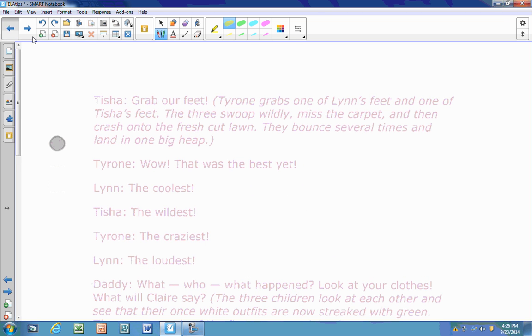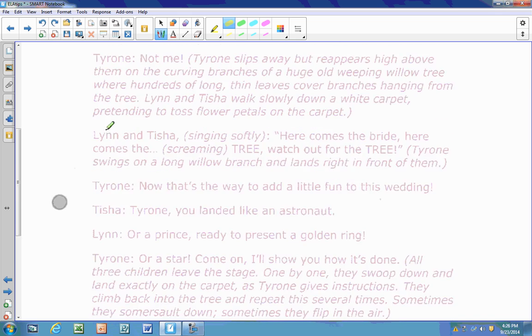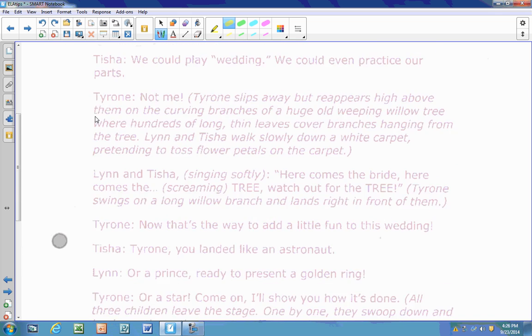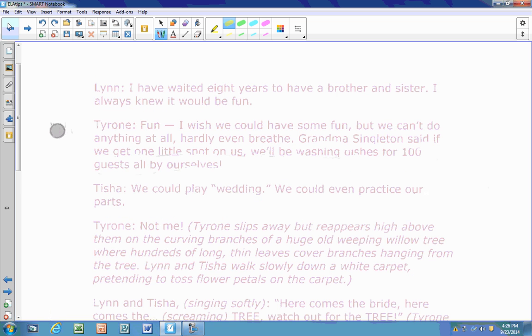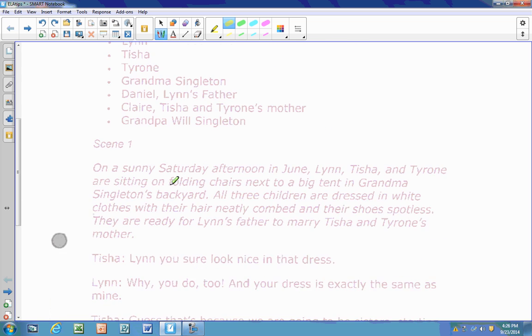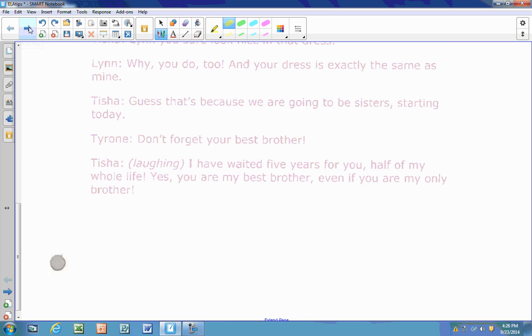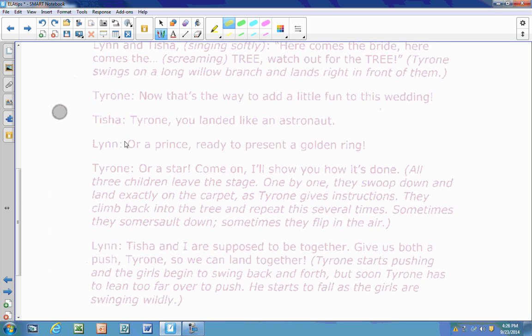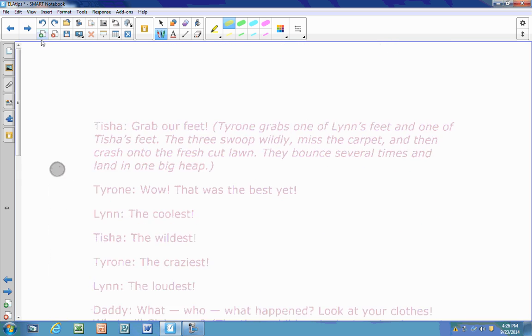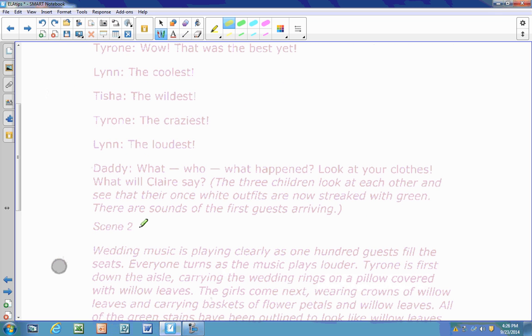And scene 2 starts on this page. All right, so I'm going to mark that. And so now it says for number 5, if it's informational, look for signal words, look for who, what, where, when, why, and how. If it's fiction, look for the problem and solution.